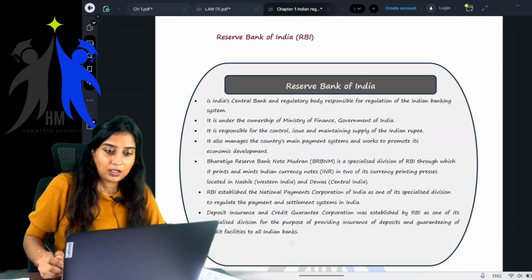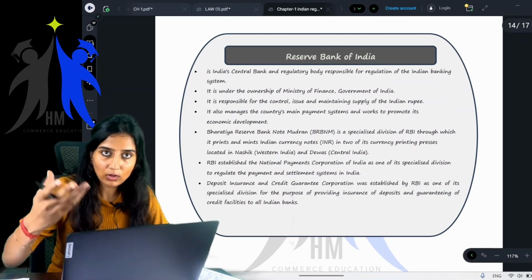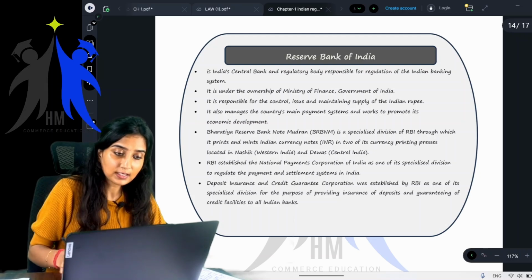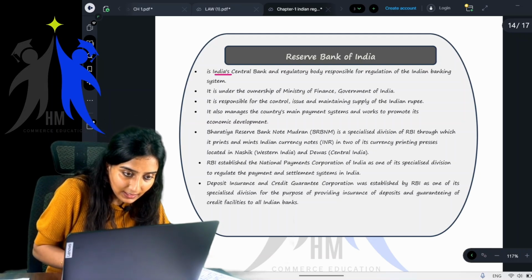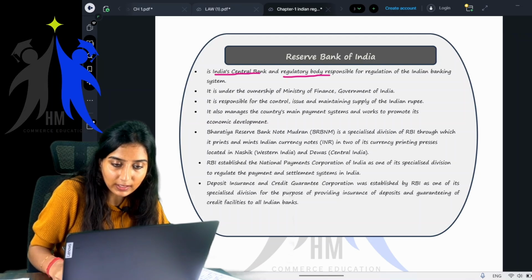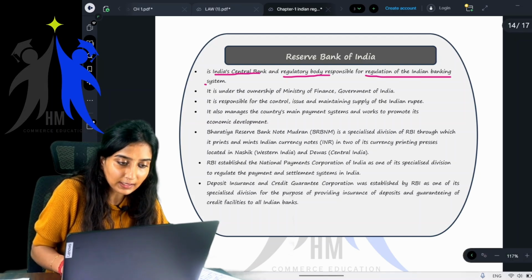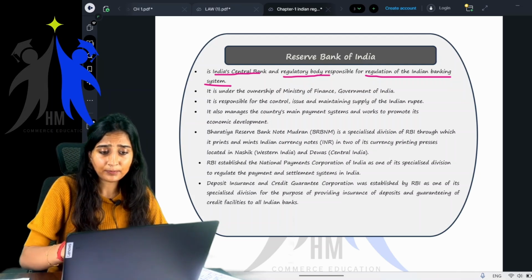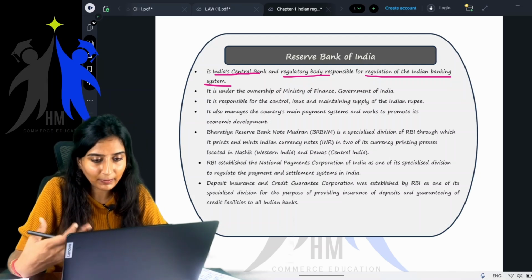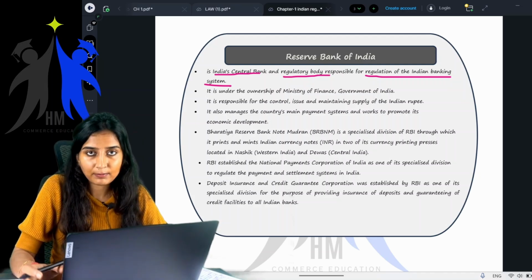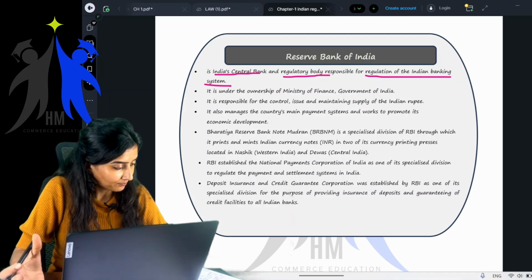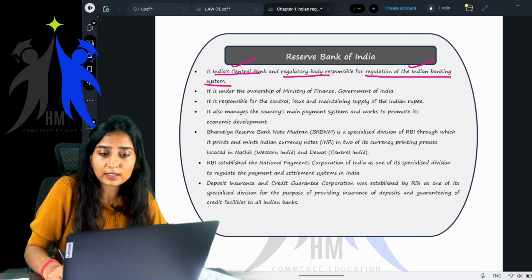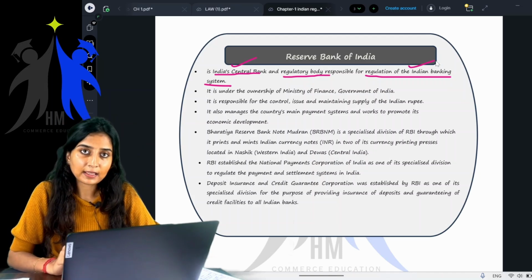Okay, next, RBI. You all would have heard of RBI, the Reserve Bank of India. It is the central bank of India. This is India's central bank, and it is a regulatory body responsible for regulation of the Indian banking system. RBI plays a major role in control and maintaining the supply of Indian currency. So RBI is also called the central bank, responsible for the regulation of all the Indian banking system.